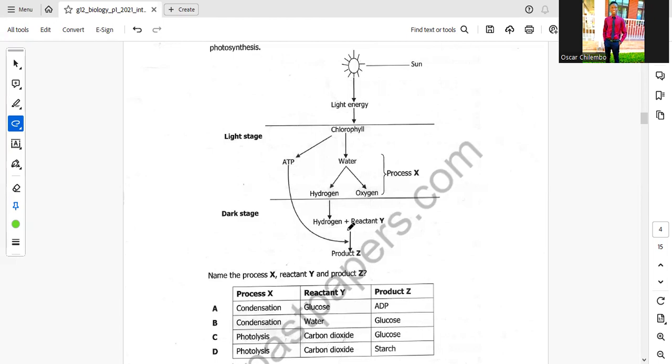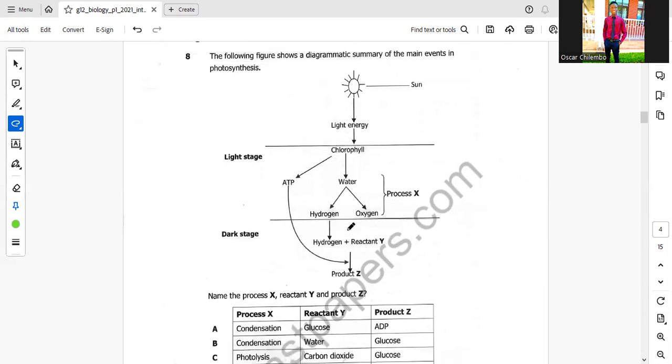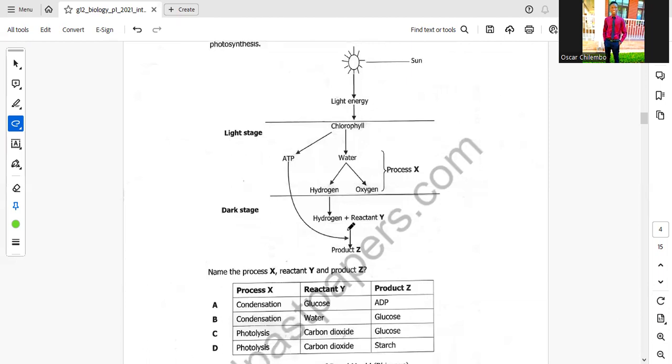When water is splitting into hydrogen and oxygen, we know that water is chemically formed by oxygen and hydrogen. Now, this water is going to split in the light stage to release these two products, hydrogen and oxygen. So what will happen is this hydrogen now will combine with carbon dioxide, reactant Y, to produce glucose. The hydrogen is going to combine with carbon dioxide.